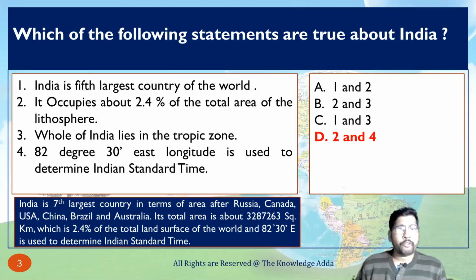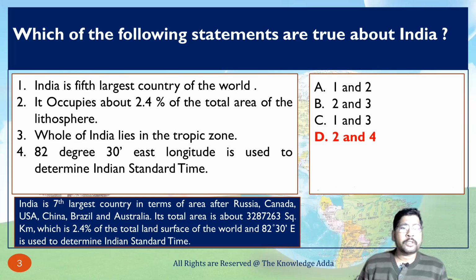Here the correct option is 2 and 4. Why? The first option is wrong because India is the seventh largest country in terms of area, after Russia, Canada, USA, China, Brazil, and Australia. The second option is true because its total area is about 3.2 million square kilometer, which is near about 2.4 percent of the total land surface of the world. So the second option is correct, and the third option is wrong.